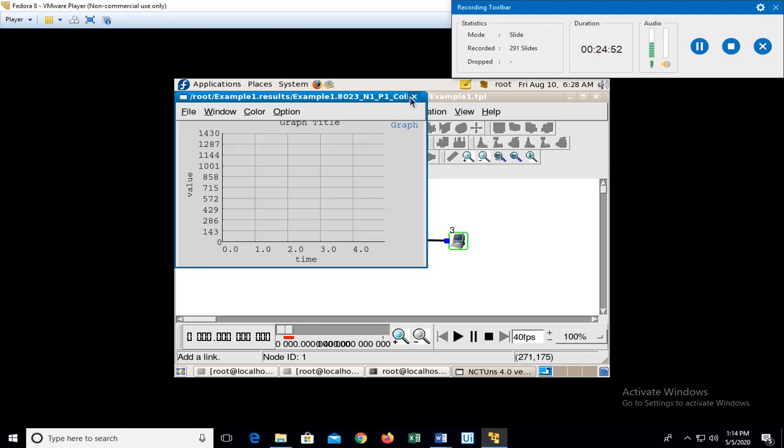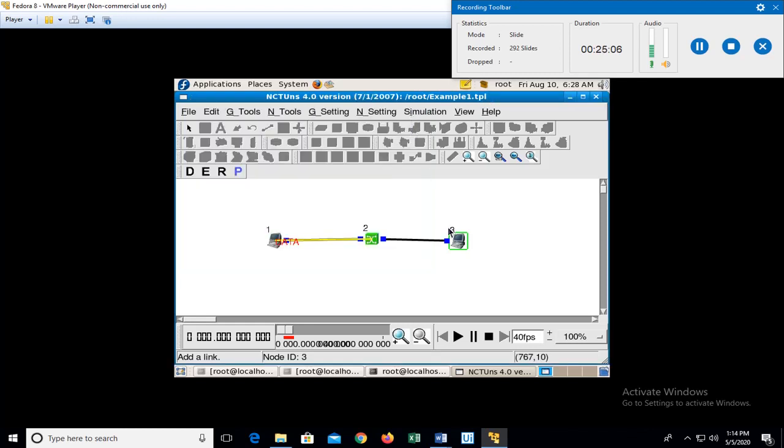So these are the things that we will be doing using the NCTUNS tool. The file will be stored as a .tpl file, that is the topology file.